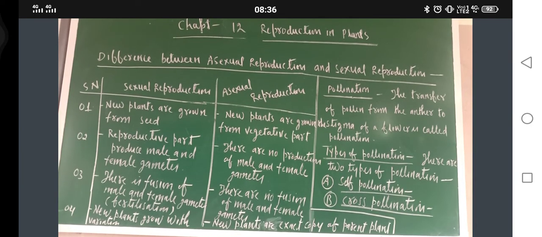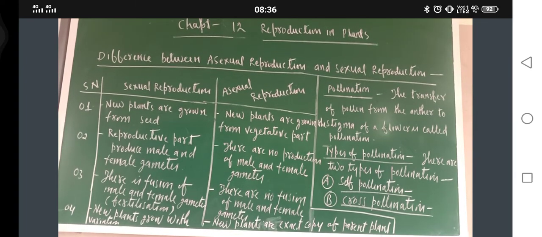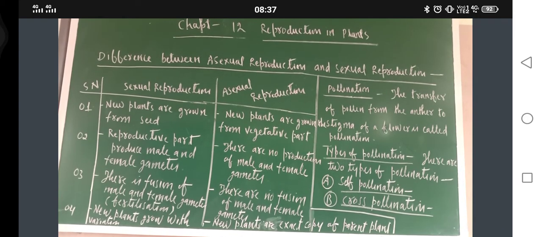In sexual reproduction, just see, I have already tabulated. New plants are grown from seeds. While in asexual reproduction, new plants are grown from vegetative parts like stem, branches, roots, leaves. Okay, so that is the first difference.